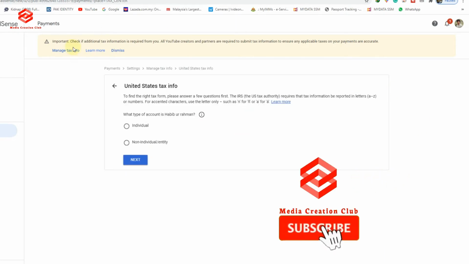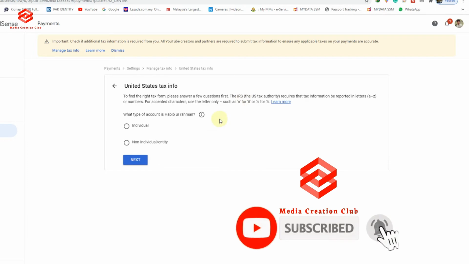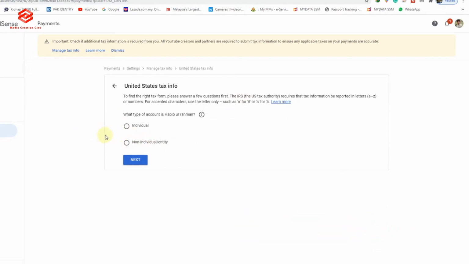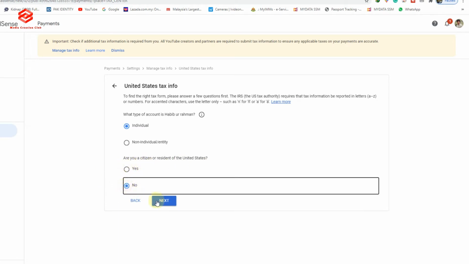After confirming our email, you can see it is now asking whether your account is individual or business, non-individual. My account is individual, so I select individual, then click next. Then, are you a citizen or resident of the United States? I am not a US citizen, so I select no and click next.